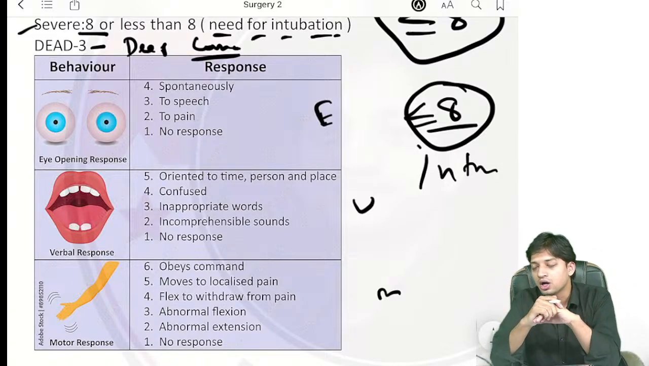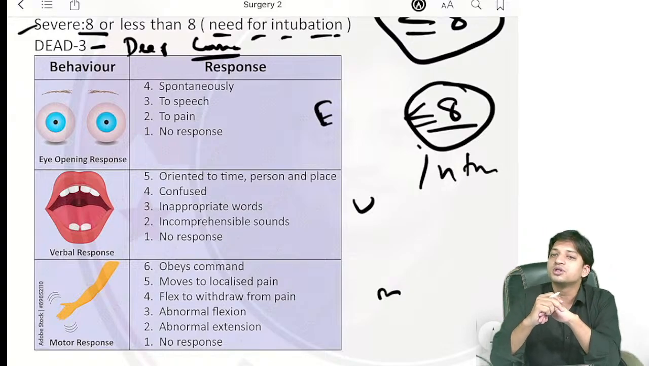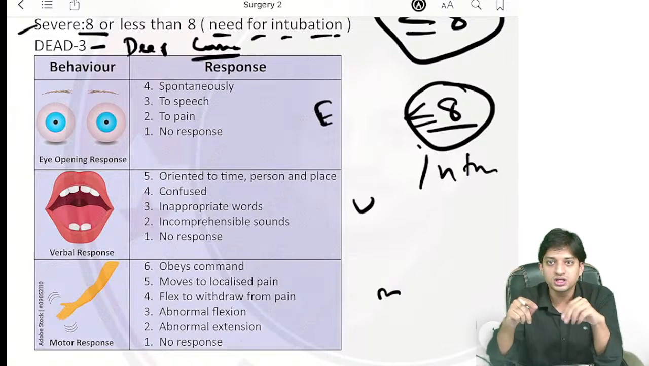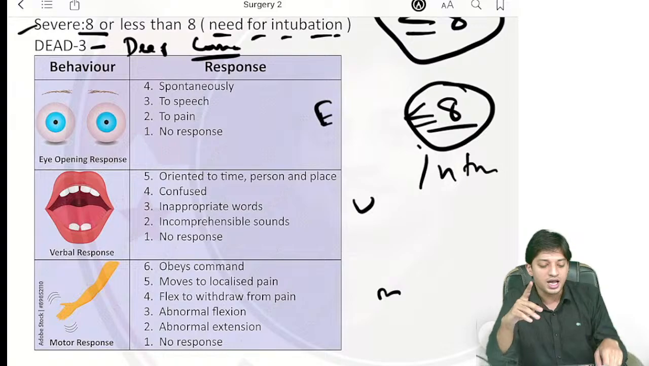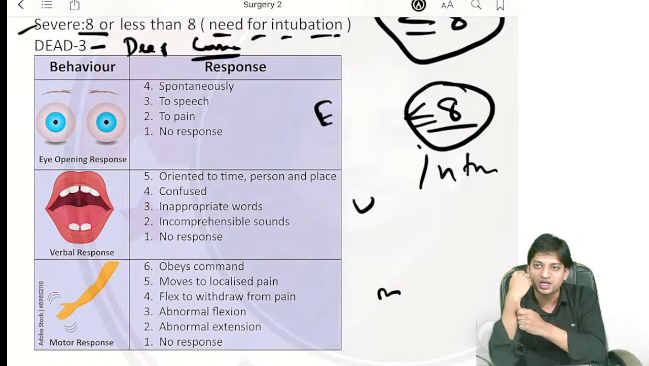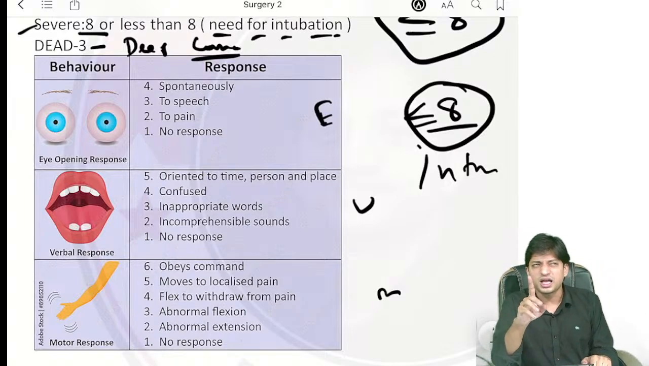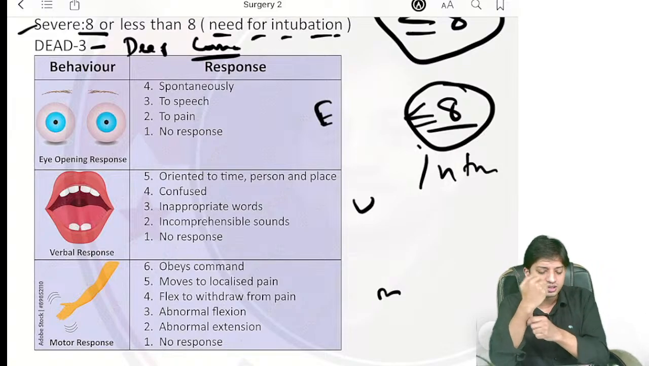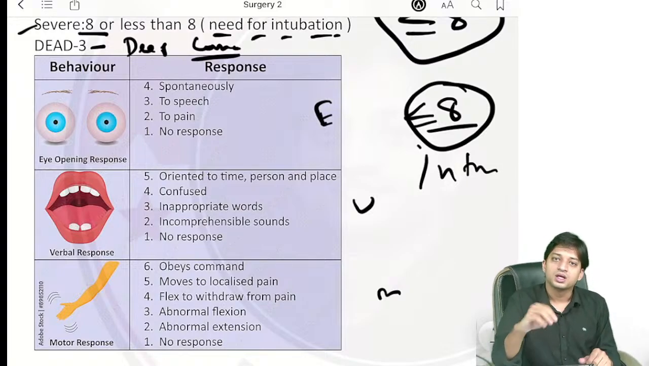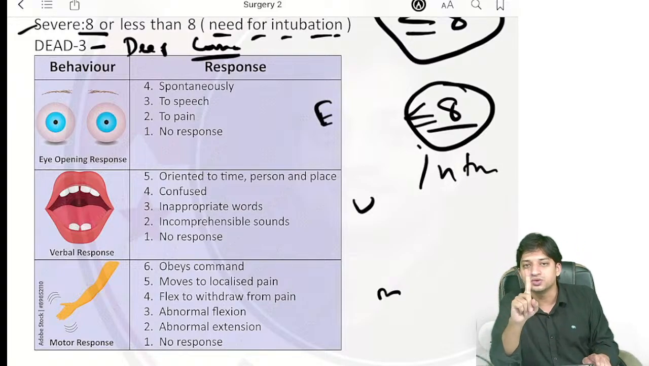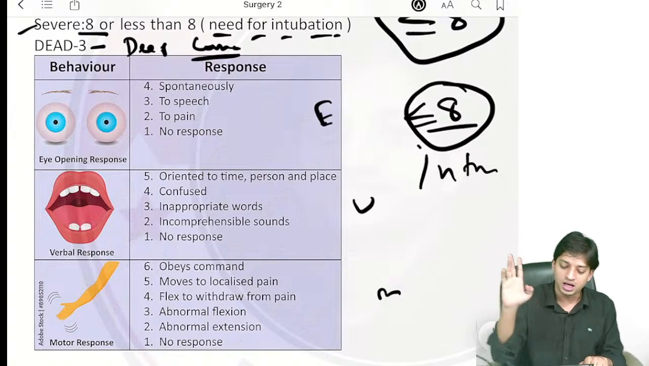If he is closing his eyes and you have to name him, Mr. Ram Prakash, please open your eyes, then he opens his eyes to speech, then it is 3 points, right? If even after speech he is not opening and you have to inflict pain, you pinch the patient, and then he opens the eye, then GCS 2. Even if you inflict pain, but still he is not opening, there is no response, 1 point will be given. Eye is done.